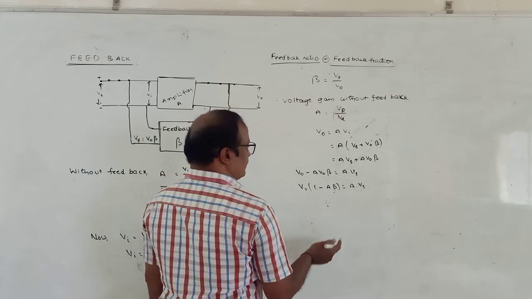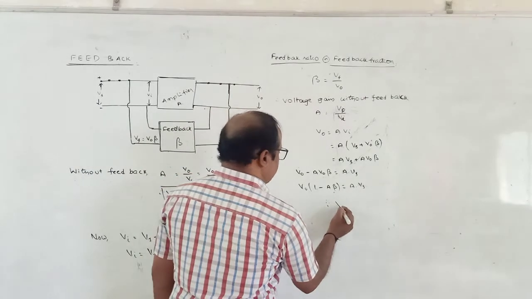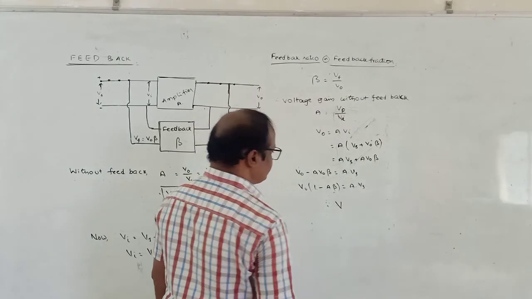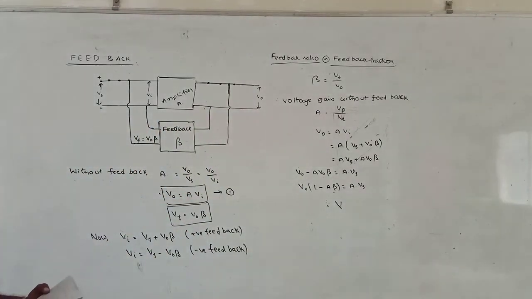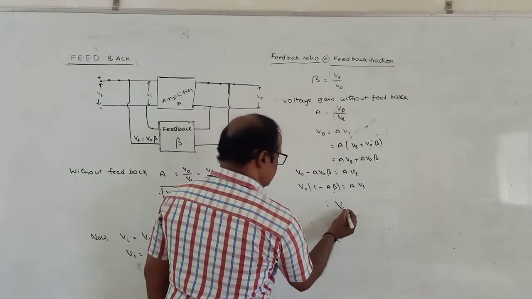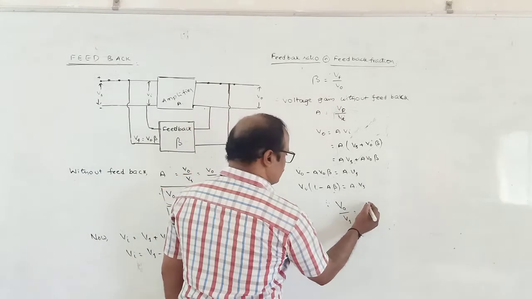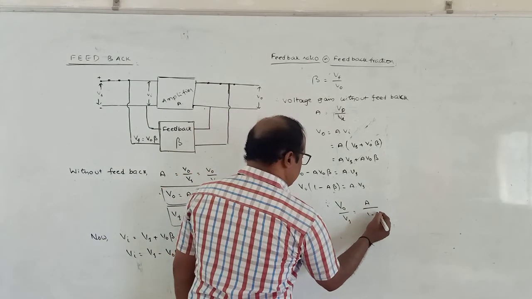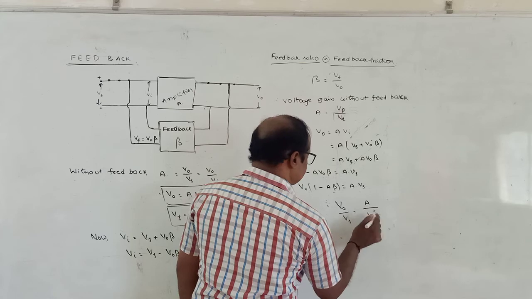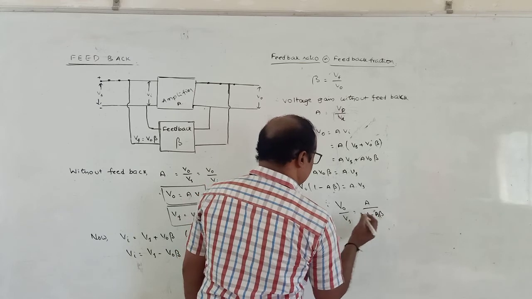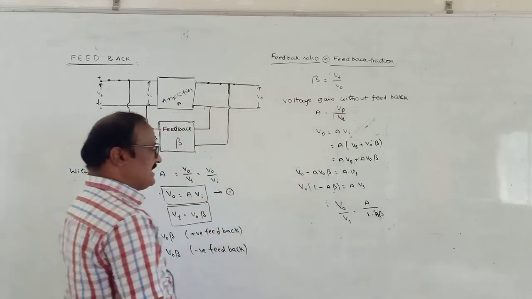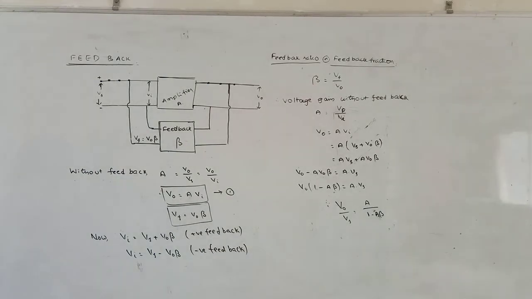Therefore, the output V naught and the input Vs: V naught by Vs is equal to A by 1 minus A beta.